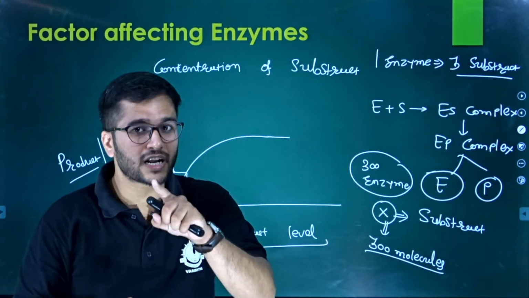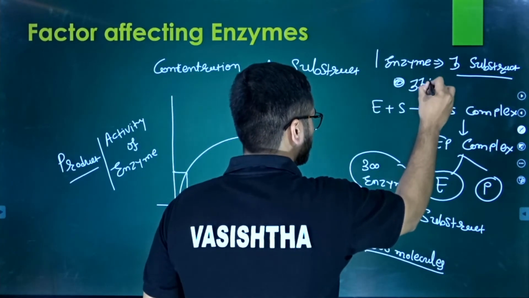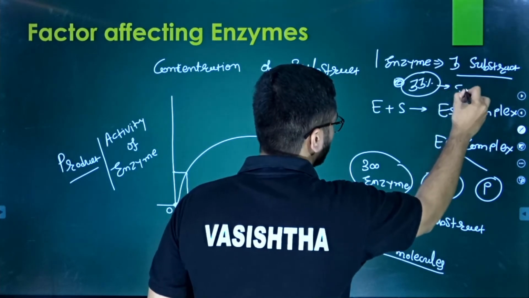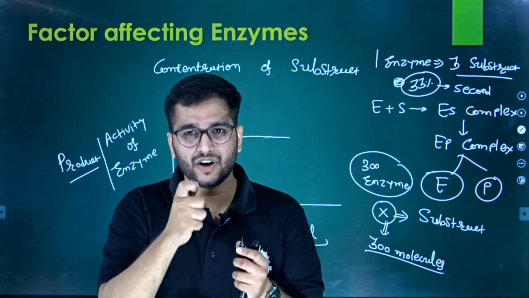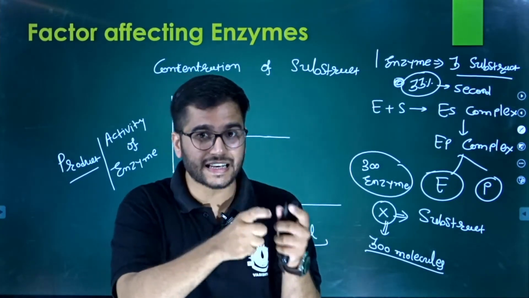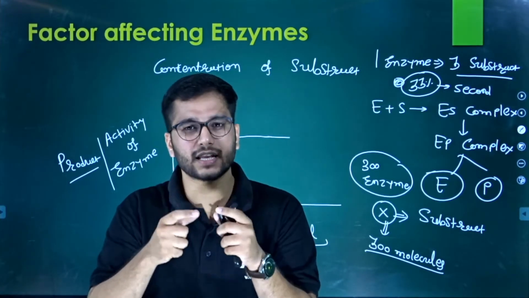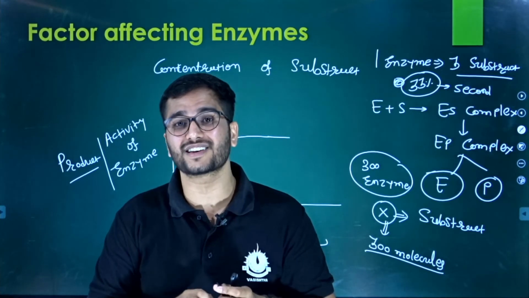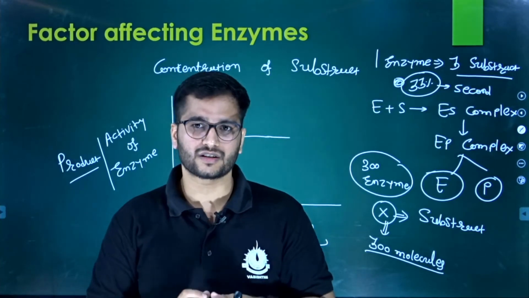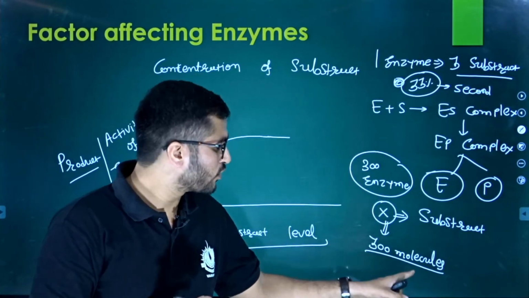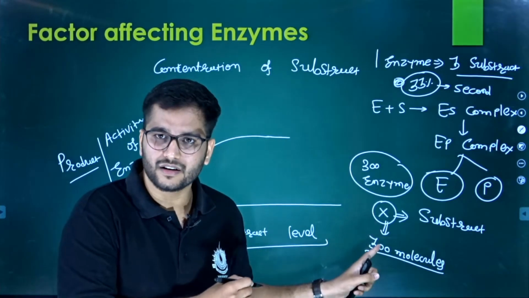Three substrates at a time means that one particular substrate needs about 33% of a second. Because one enzyme is capable of converting 3 substrates into product, one substrate will take around 0.33 second to convert into product. So what happened here? When you put 300 molecules, the 300 molecules will be governed by 100 molecules of enzyme?